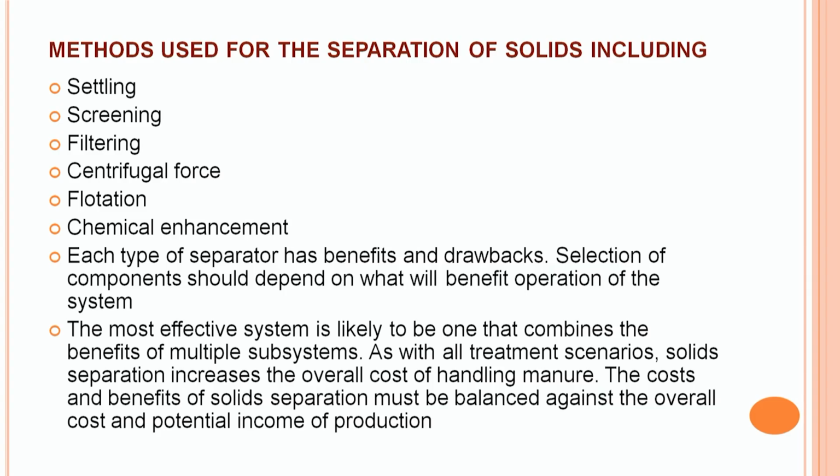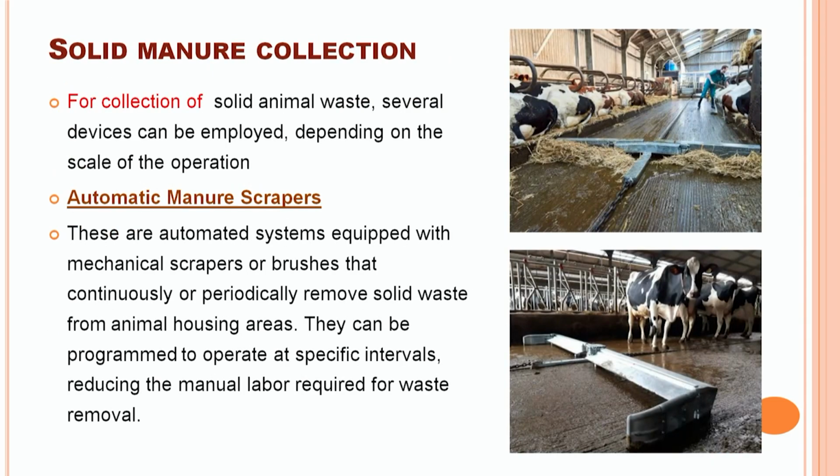Each type of separation system has some advantages and disadvantages. Selection of the components should depend upon the benefit of the operation overall. The most effective system should combine the benefits of multiple systems. As with all treatment scenarios, solid separation increases the overall cost of manure handling. So the cost and benefit of solid separation must be balanced against the overall cost and potential income of the production. After separating, for the collection of the solid manure, we have different types of equipment.